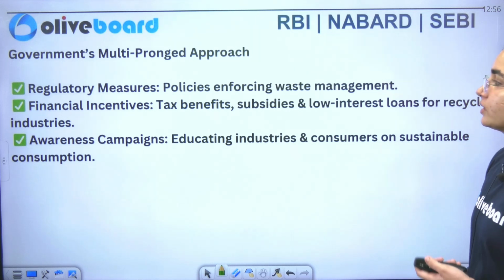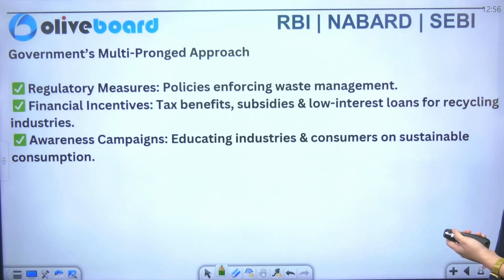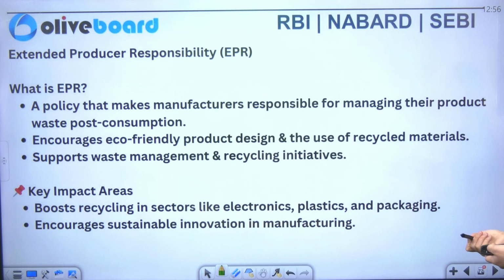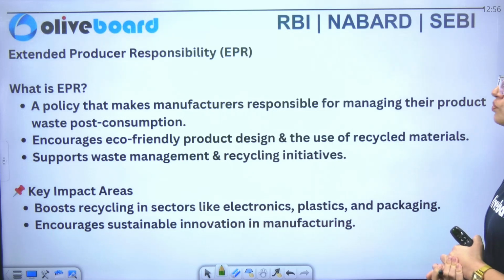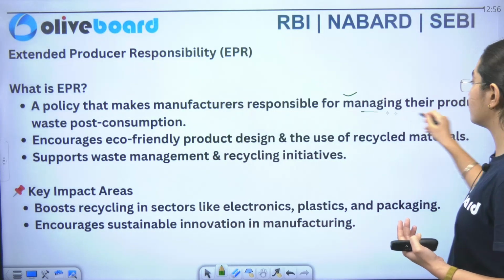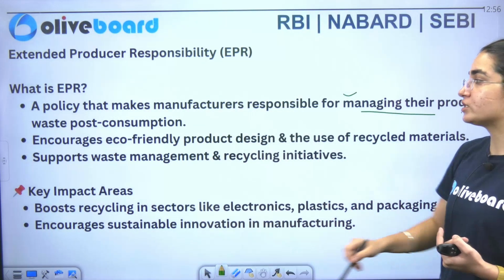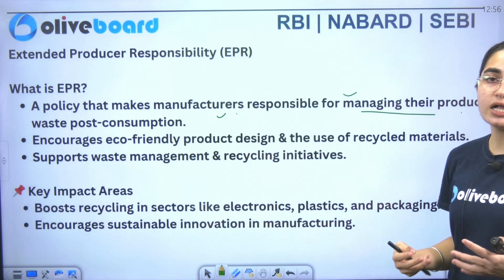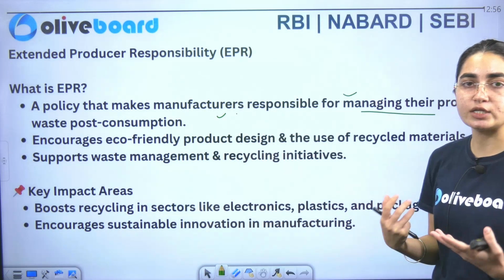So you can see that regulatory measures are there, financial incentives which include tax benefits, subsidies and low interest loans, and awareness campaigns are also active just to make people aware. Now we have extended producer responsibility. It's a policy that makes manufacturers responsible for managing their product waste post consumption. Whatever the post results, you have to manage the waste that you are producing.